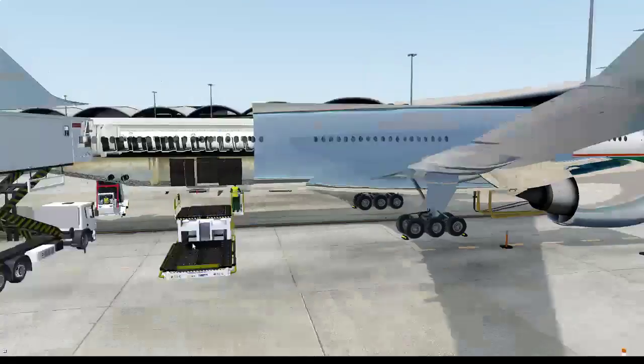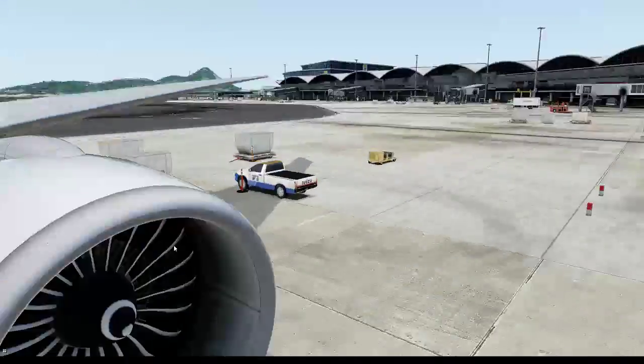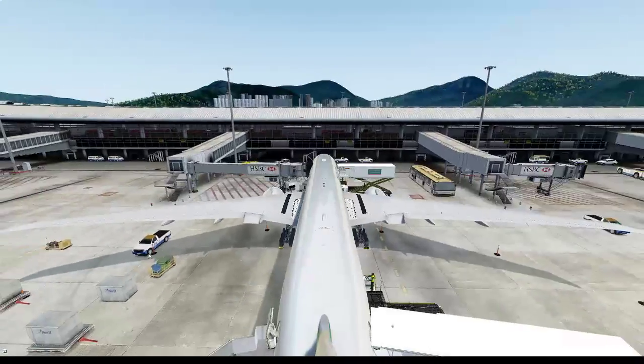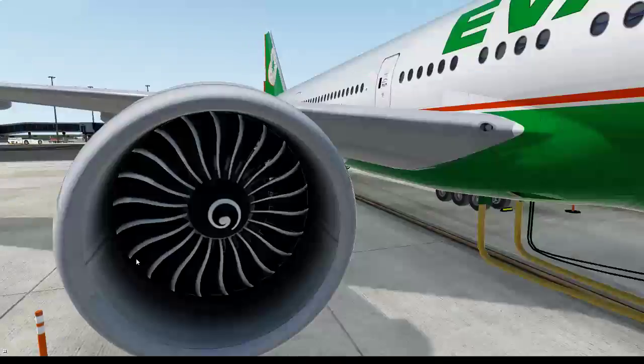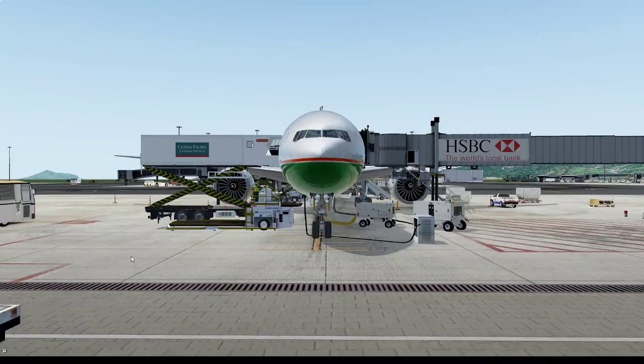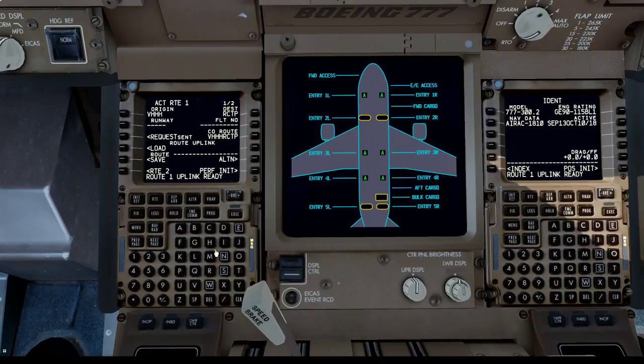So while catering is going on, he's outside for the walk around and stuff like that. Let me just get the pre-flight stage up and running. The EVA 852, EVA Airlines.